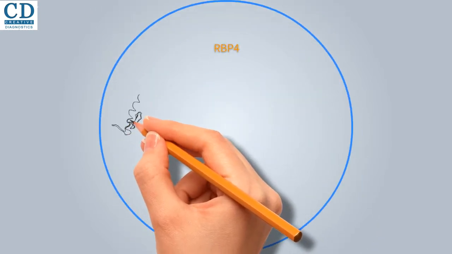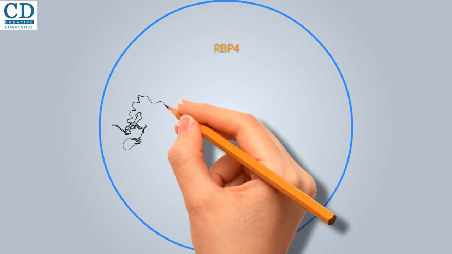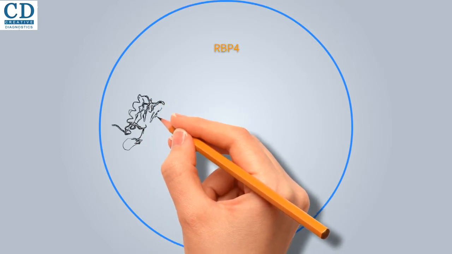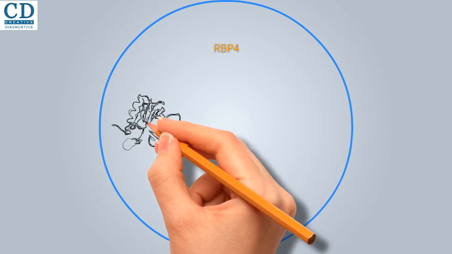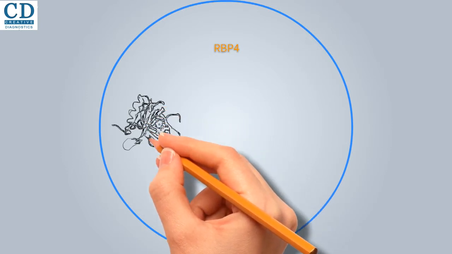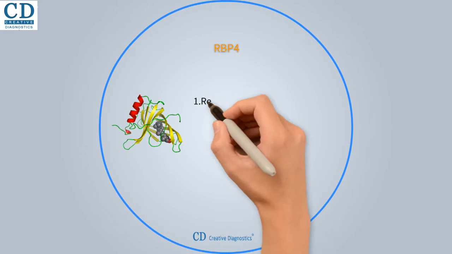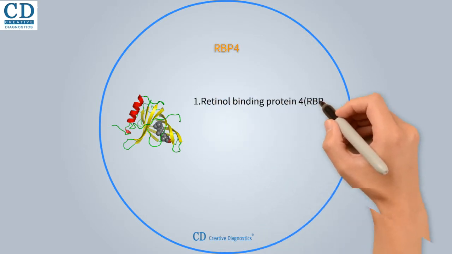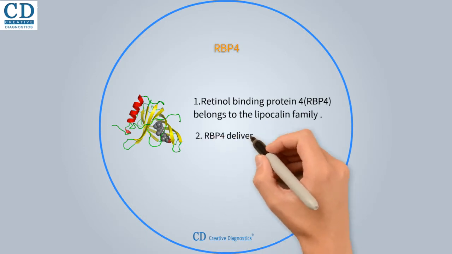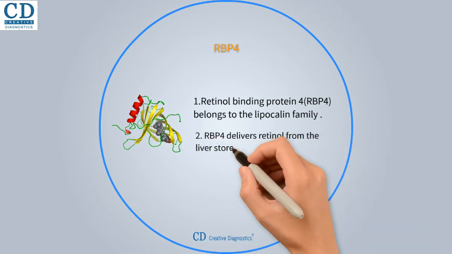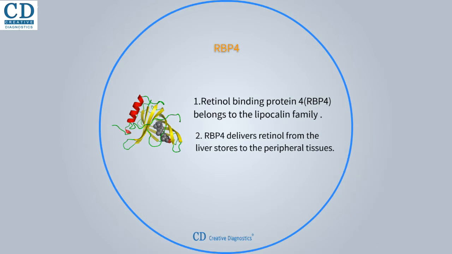Retinol-binding protein 4, also known as RBP4, is a protein that in humans is encoded by the RBP4 gene. This protein belongs to the lipokine family and is the specific carrier for retinol, vitamin A, in the blood. It delivers retinol from the liver stores to the peripheral tissues. In plasma, the RBP retinol complex interacts with transthyretin, which prevents its loss by filtration through the kidney glomeruli.